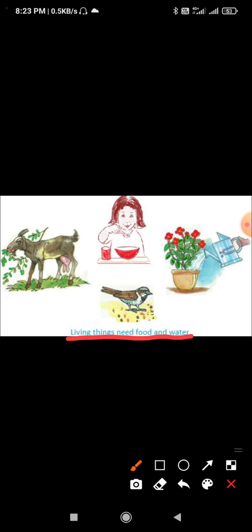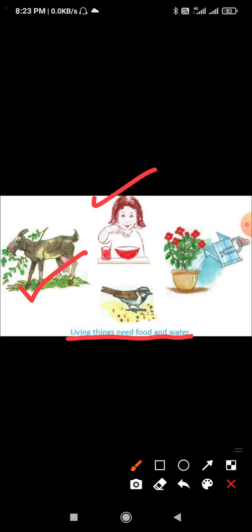Human beings cook and eat the food which they get from plants and animals. As we know, human beings have two sources of food. Number one is plants and another is animals. But animals cannot cook food. They eat the food that they get.